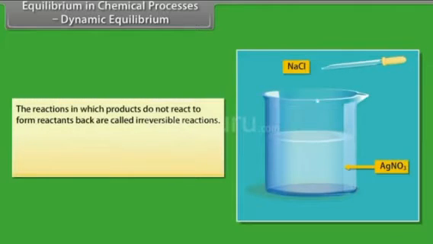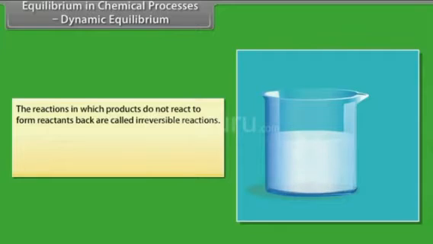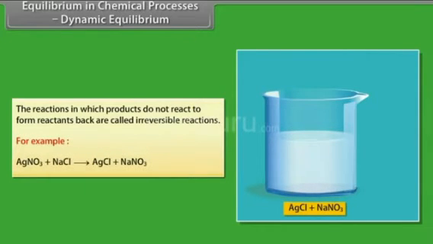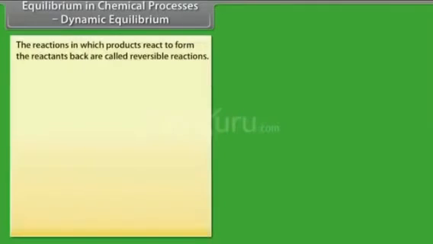Equilibrium in chemical processes. Dynamic equilibrium. The reactions in which products do not react to form reactants back are called irreversible reactions. For example, silver nitrate reacts with sodium chloride to give silver chloride and sodium nitrate. The reactions in which products react to form the reactants back are called reversible reactions. Reversible reactions are represented by putting two arrows pointing in opposite directions.